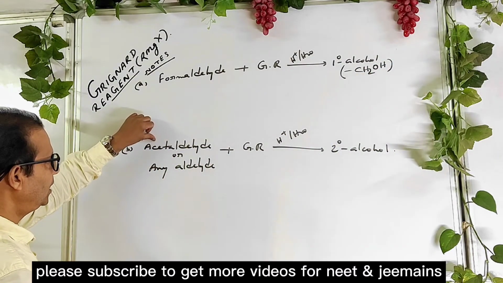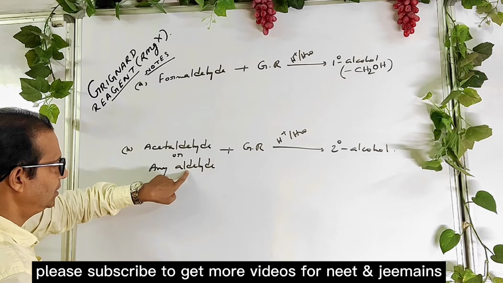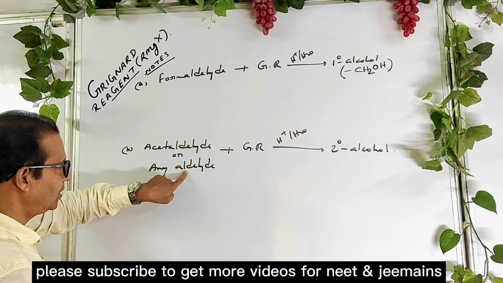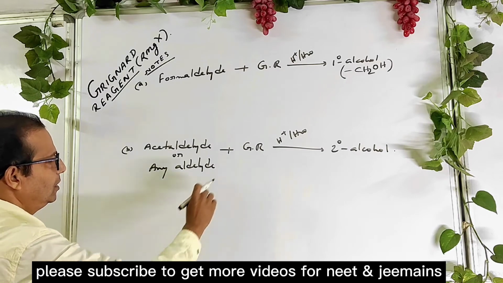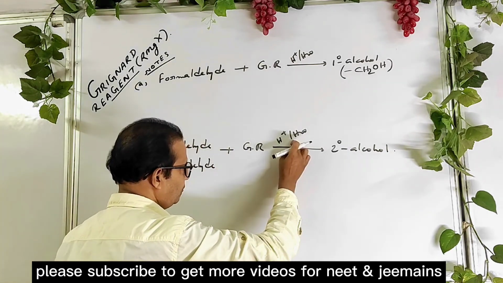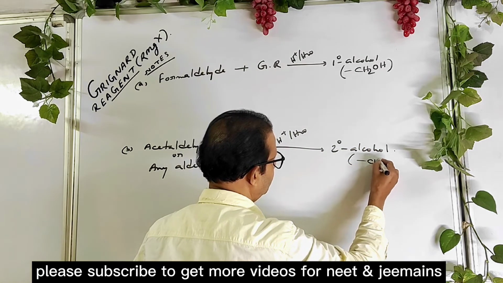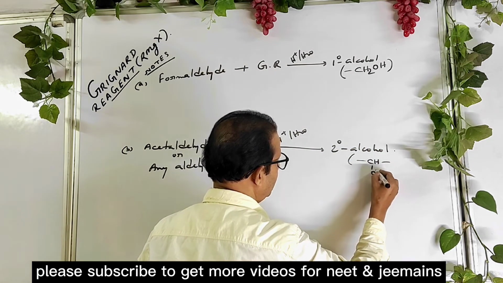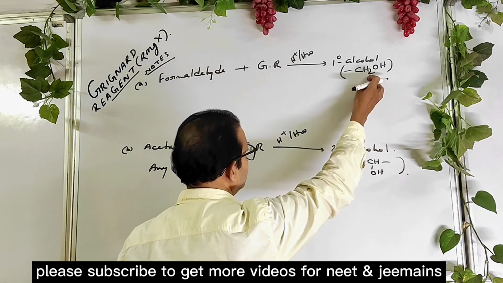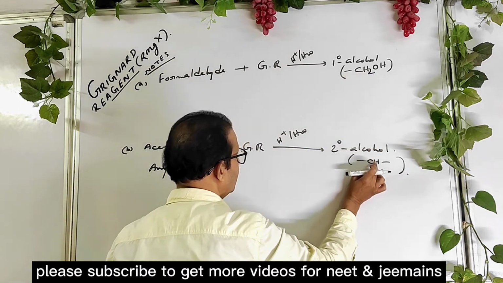When acetaldehyde or any aldehyde, it may be aliphatic or aromatic, reacts with Grignard reagent followed by acid hydrolysis, you get secondary alcohol. This is the secondary alcoholic group. Just remove one hydrogen atom.